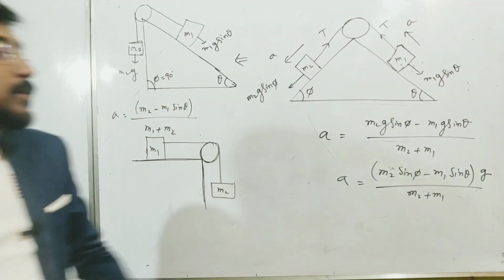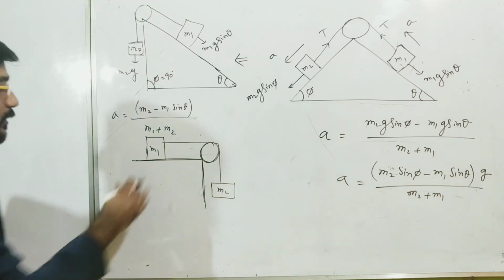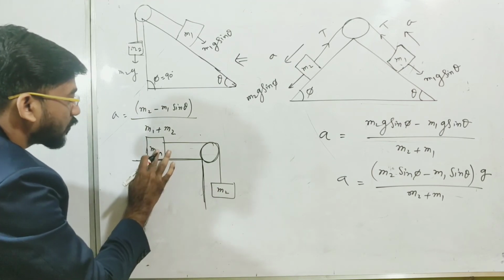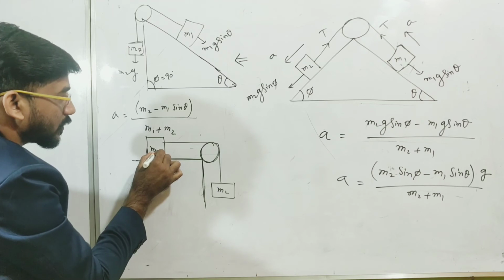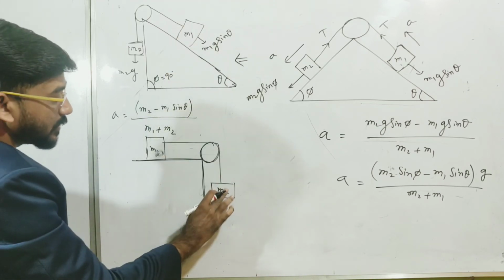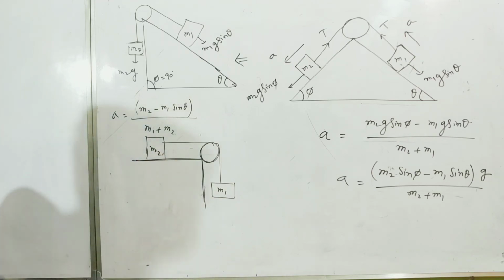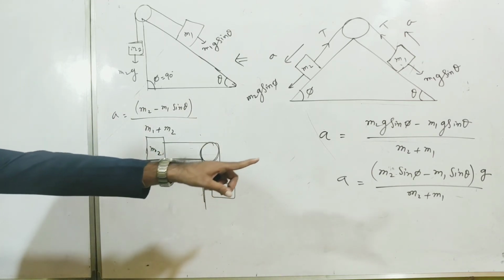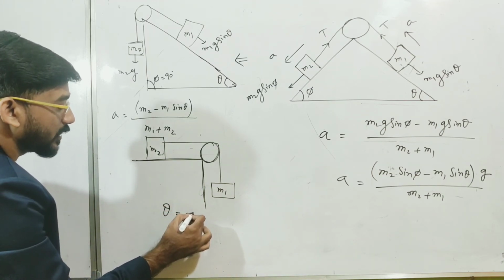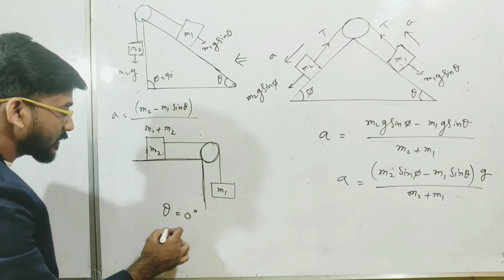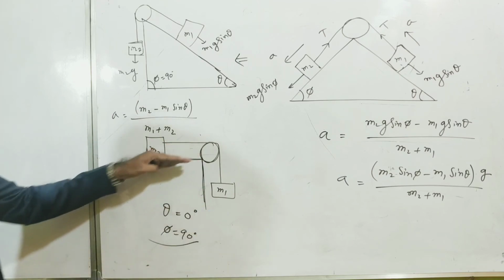So phi will be 0 and theta will be 90 degree, and here m1 and m2 you should replace this as m2 and this as m1, then the expression will be more correct. If you tell it in this side this is m1, so this should be m1 and this should be m2. So what will be this? If we put theta as 0 degree and phi as 90 degree, one is 90 degree and another is 0 degree.